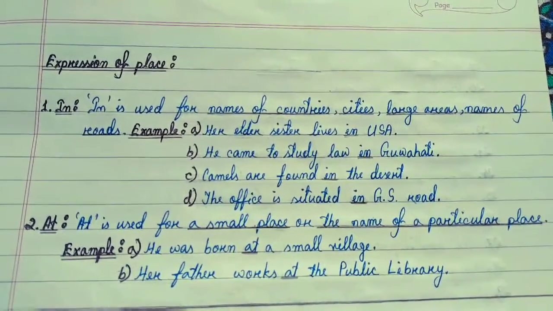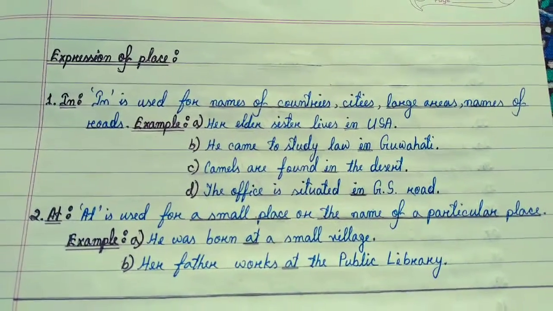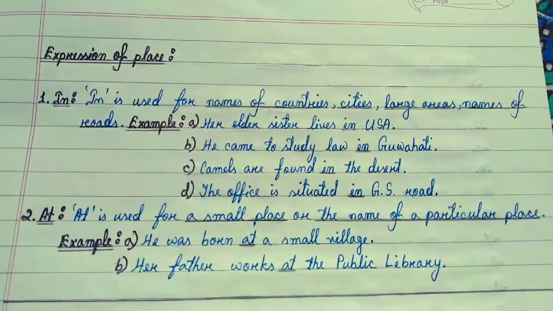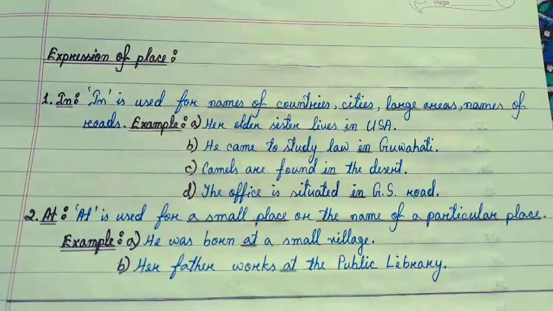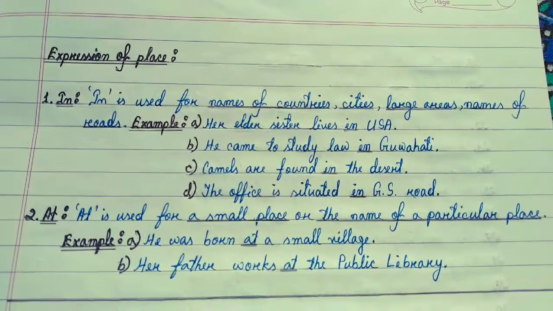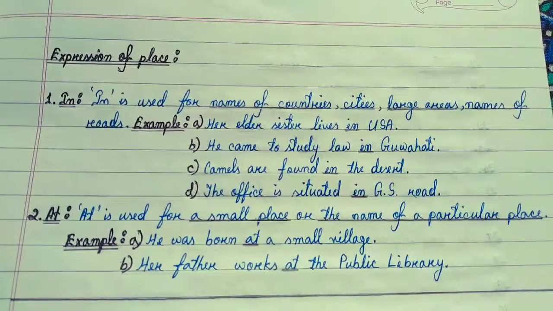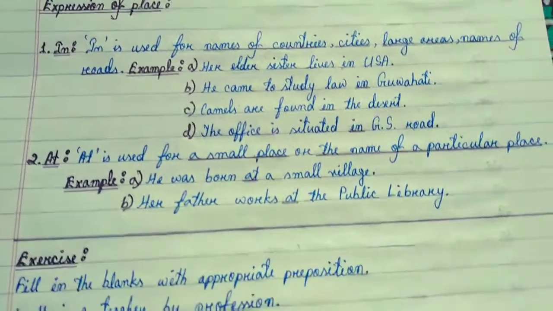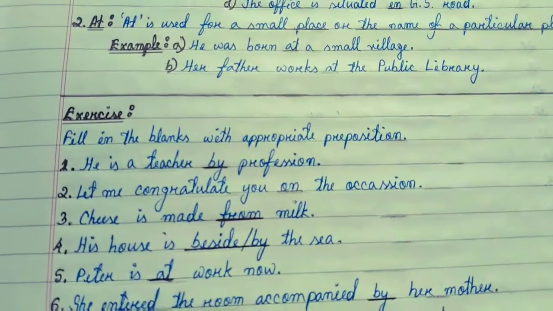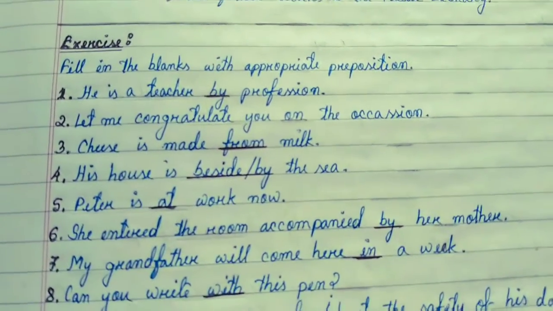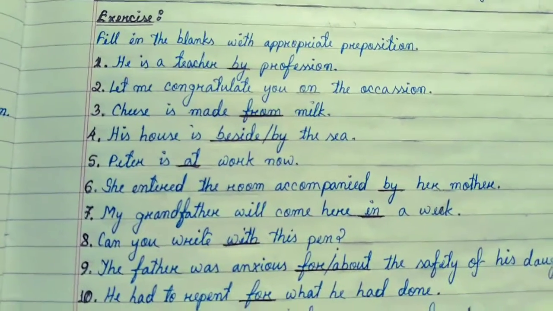2. At. At is used for a small place or at the name of a particular place. Example A: He was born at a small village. B: Her father works at a public library. Now, I will give you some examples of prepositions, which are important for exams.